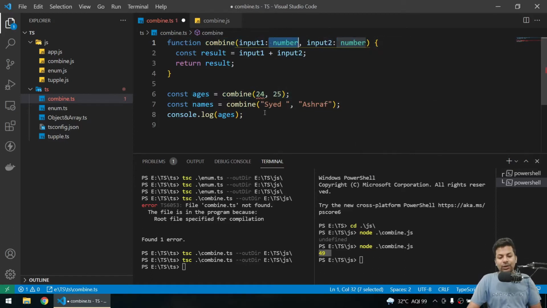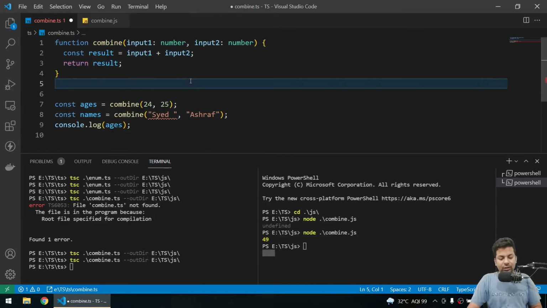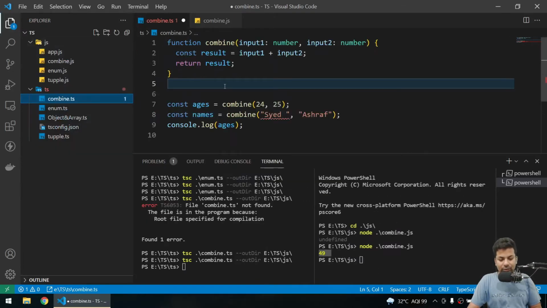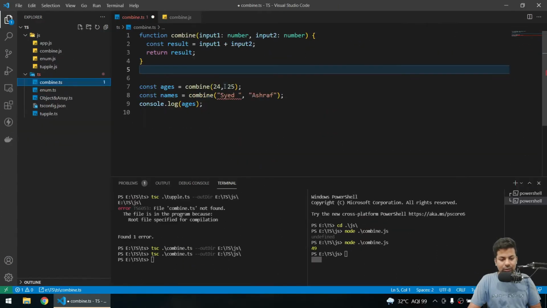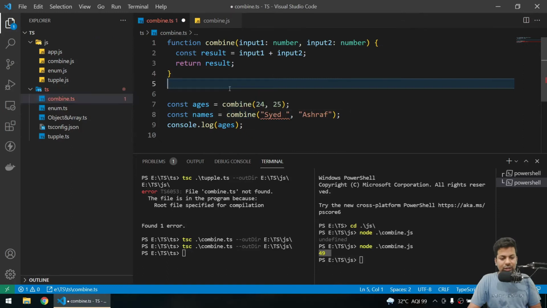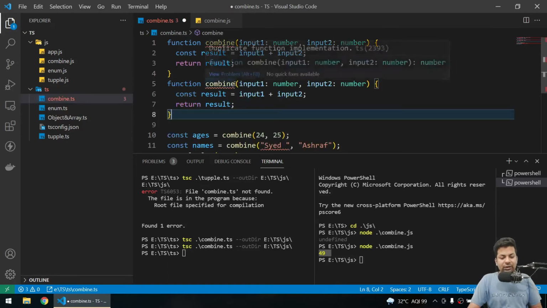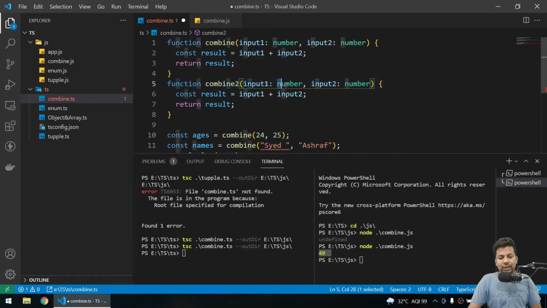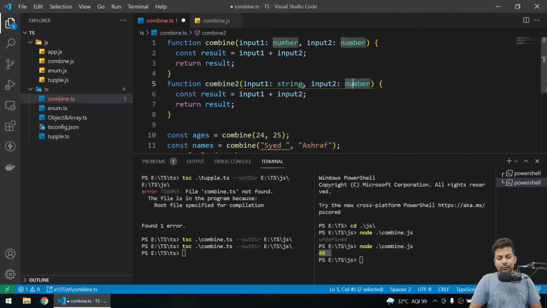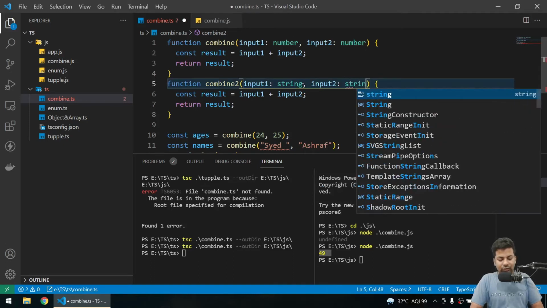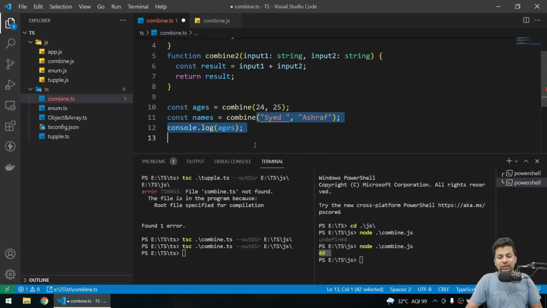Now what to do? So you'll be like, okay, just make another function. I'll say okay, let's just copy this. What happened? I think it got bigger. Yeah, okay. If I paste it, I'll say combine 2 and here I'll take string and here also I'll take string, and here I call the function combine 2.